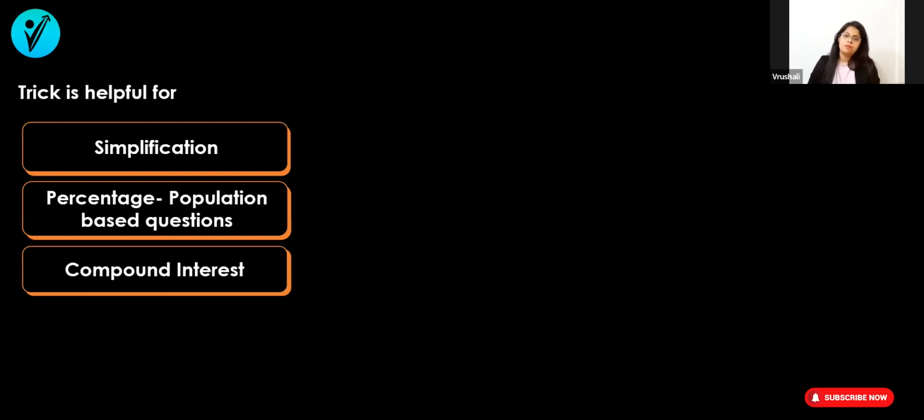And even for compound interest, when it applies a different rate of interest for each year, then also this trick is useful. So whenever you solve such questions, you have to apply this trick now itself, so that in the exam it becomes a habit, it comes from inside, and directly you will think, yeah, I know I have to use this trick. This is how you have to use the trick. So this was our second technique.